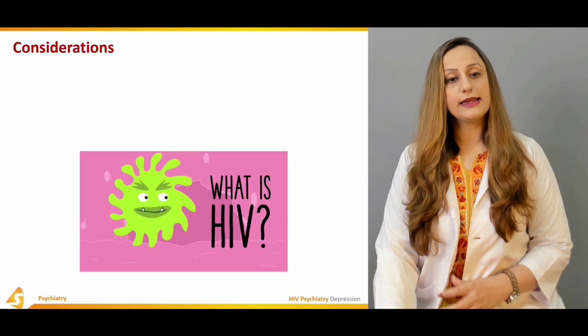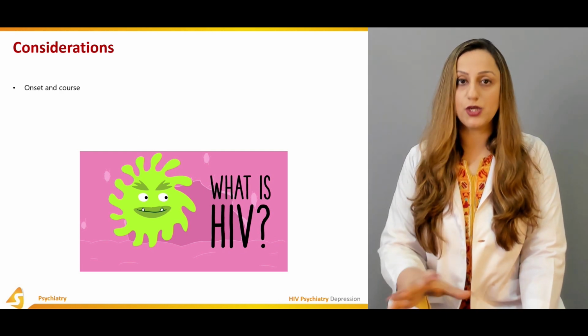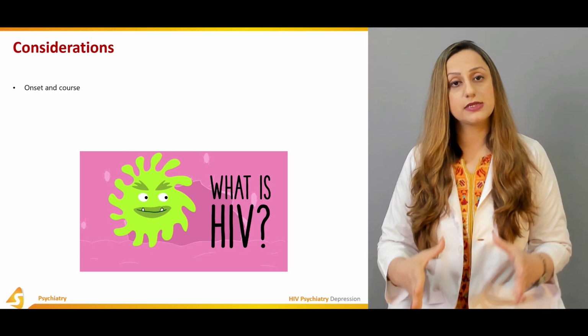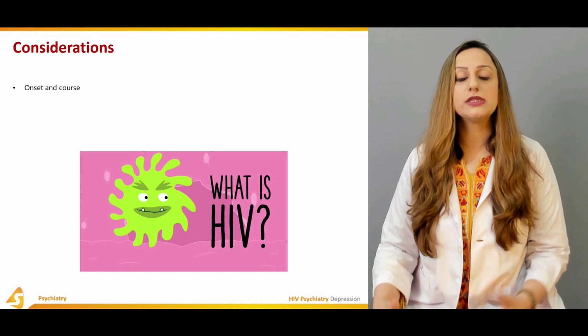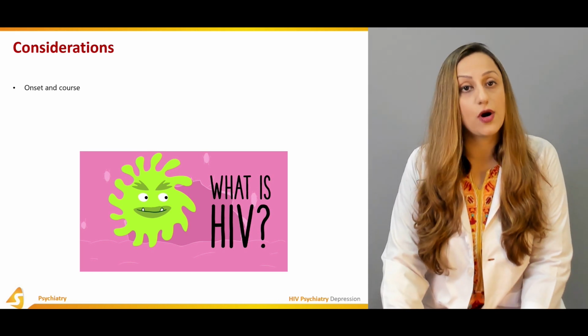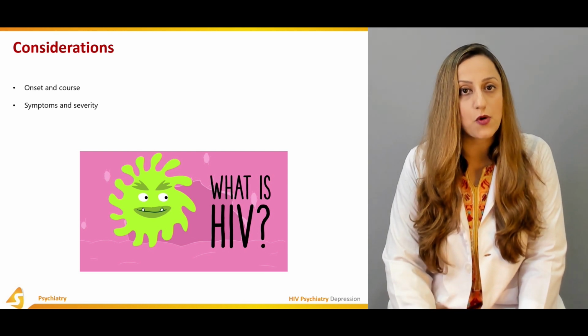The considerations that are to be taken into account are the onset and the course of the disease. So one should know whether it is an early onset, whether it is the middle or the late, depending upon the CD4 counts as well. And then only you can basically consider the complications of such a disease. The symptoms and the severity of the disease is again very important.